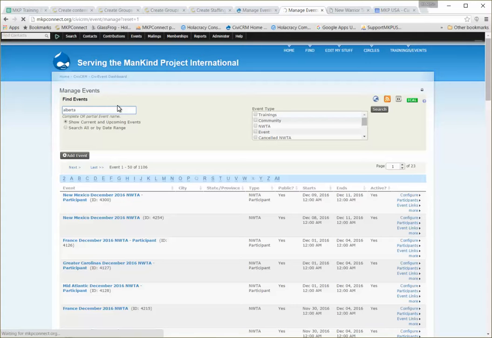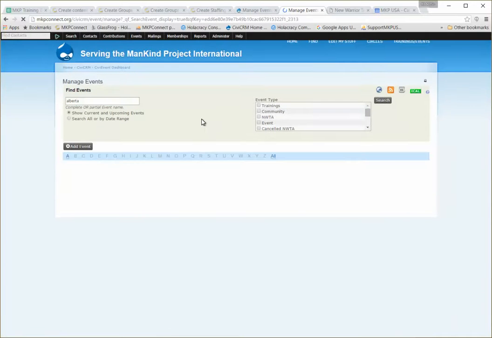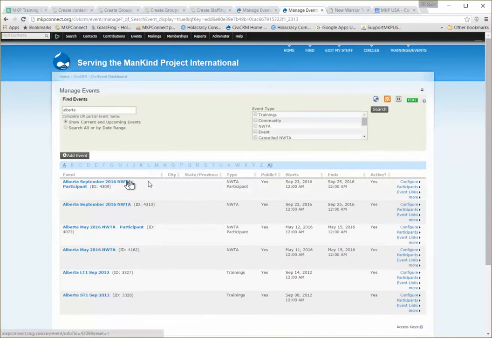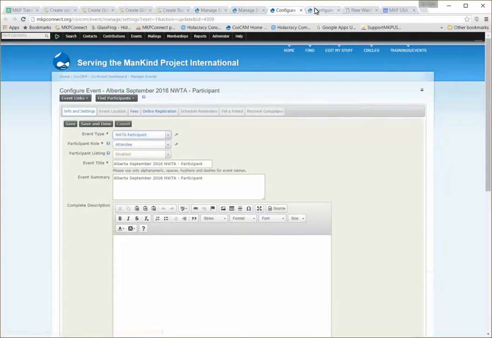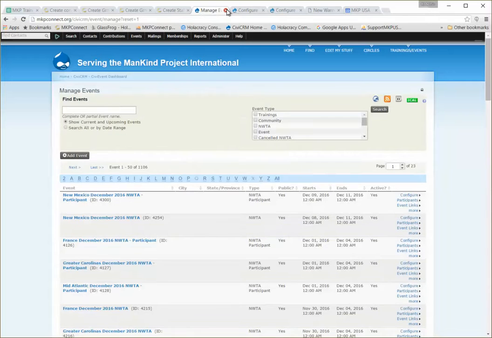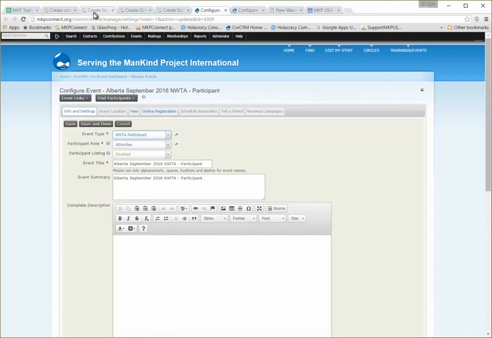There's probably better ways to do all of this in a more systematic way, but we rarely do these in a manual creation, so it's a little bit weird. Alberta, September 2016 participant and staff MOS. So I'm just going to keep those open as references, but they look like they got created just fine. And there they are in CiviCRM.